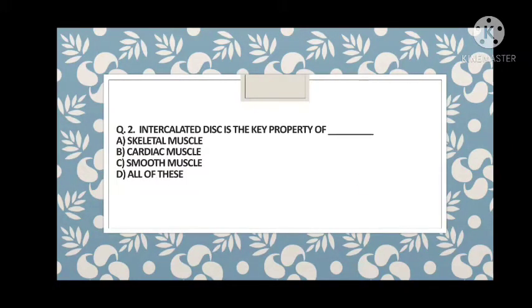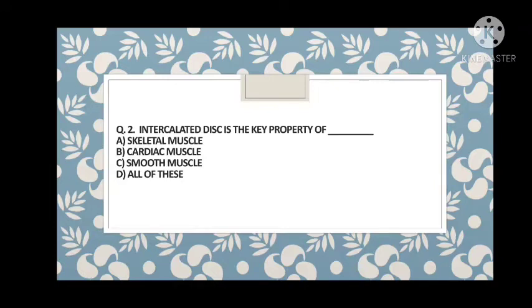So guys, let's begin with the second question. This is very simple. Intercalated discs are found in which muscle? It is the key property of which muscle? So guys, the answer is cardiac muscle. And you can imagine what happens in the contraction of cardiac muscle. There is synchronization, like an all or none phenomenon. If a single muscle cell is going to contract, then the neighboring cells will also go into contraction mode. This happens due to the intercalated disc.